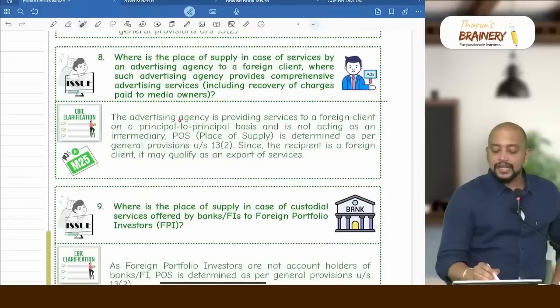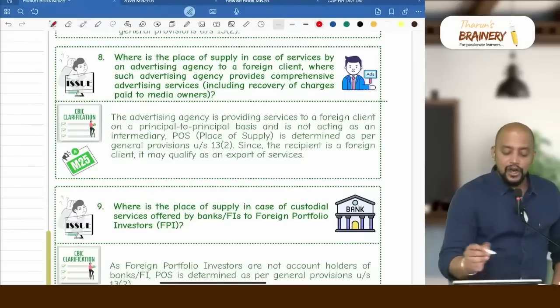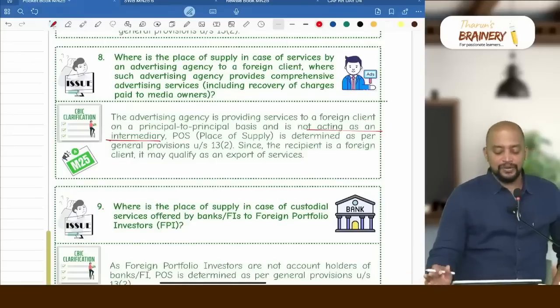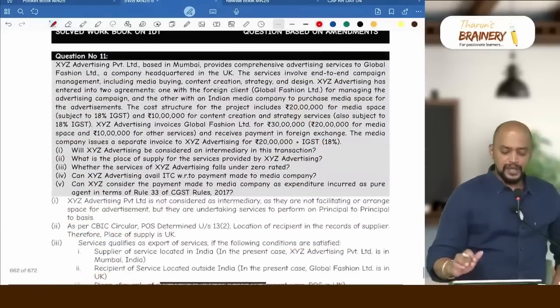So the advertising company is providing services to a foreign client on principal to principal basis and is not acting as an intermediary. So the place of supply will be as per general provisions, and it may qualify for export of services. So another question.